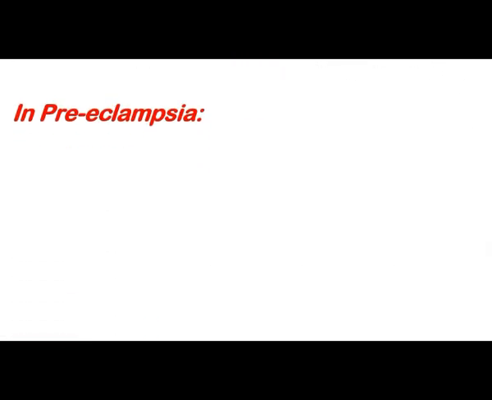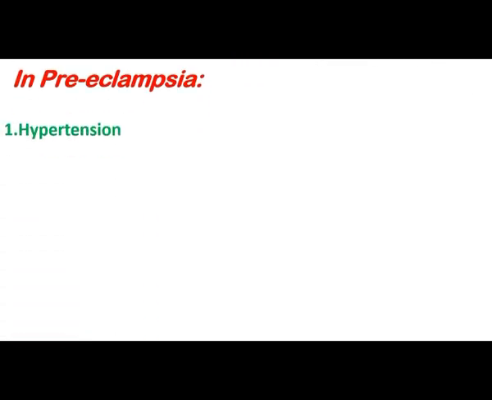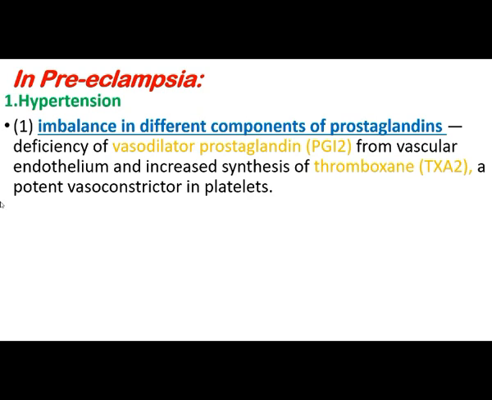But what will happen in preeclampsia? In preeclampsia, we already mentioned hypertension, proteinuria and edema. So why is it happening in preeclampsia? First, hypertension is because of an imbalance in different components of prostaglandin, that is, a deficiency of vasodilator. When there is vasodilator deficiency, vasoconstriction occurs.